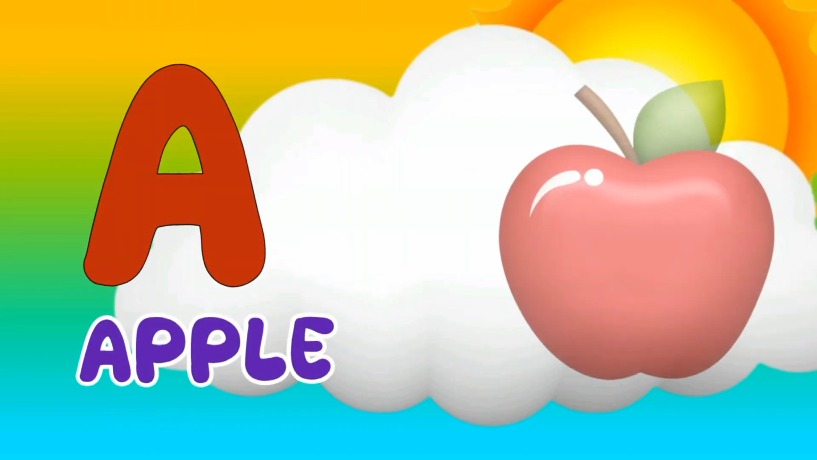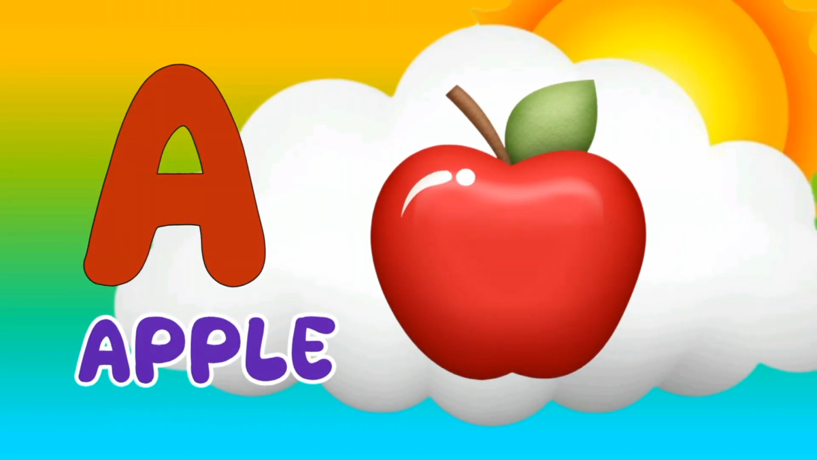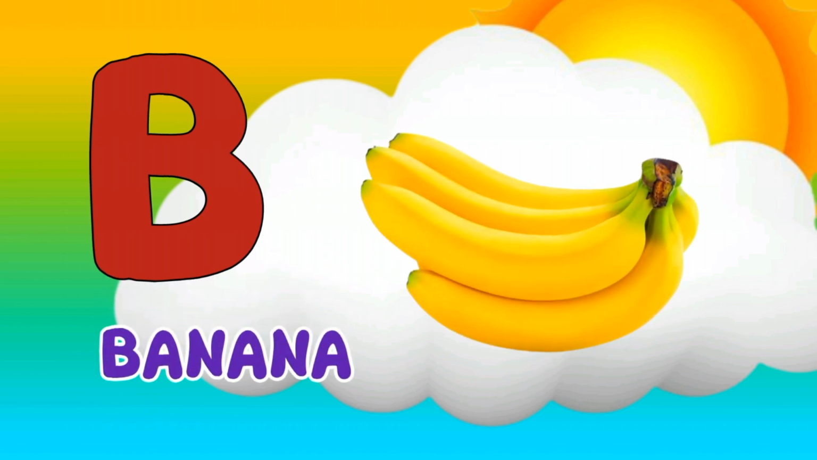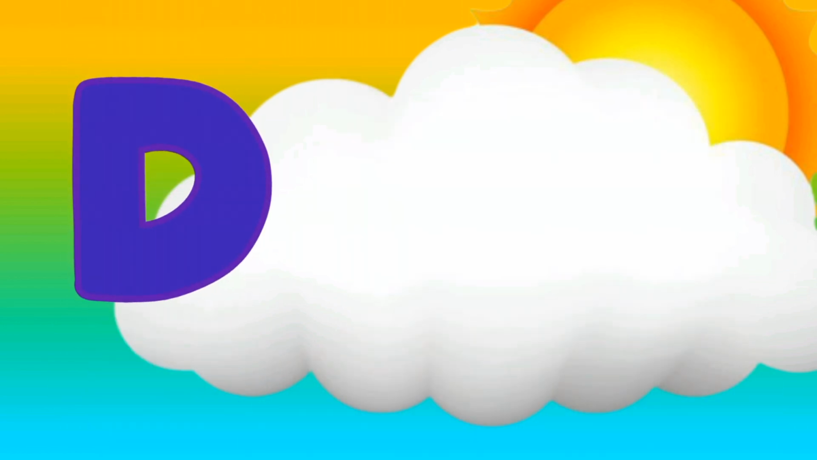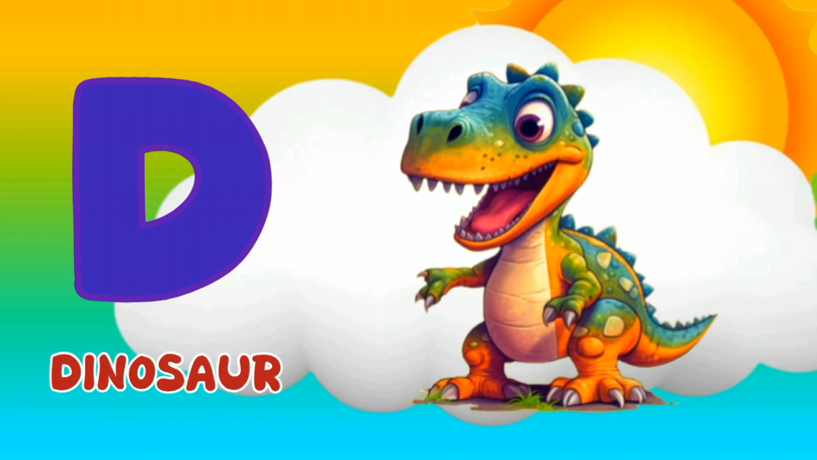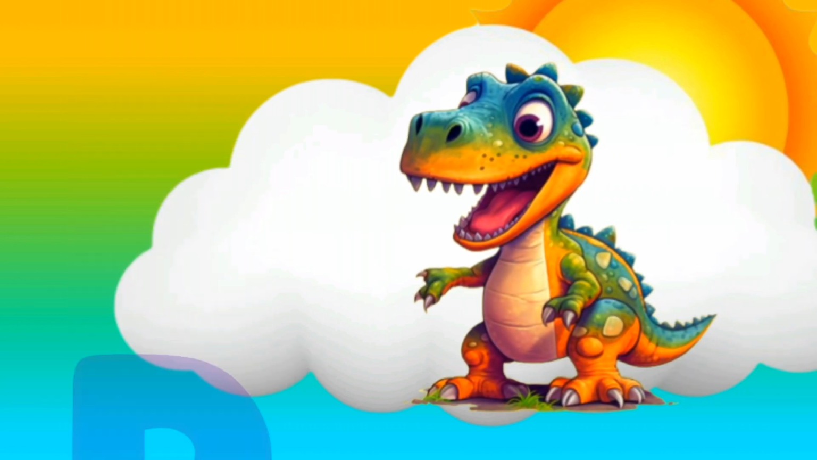A for apple. Apple means seb. B for banana. Banana means kela. C for cat. Cat means billi. D for dinosaur. Dinosaur means dinosaur.